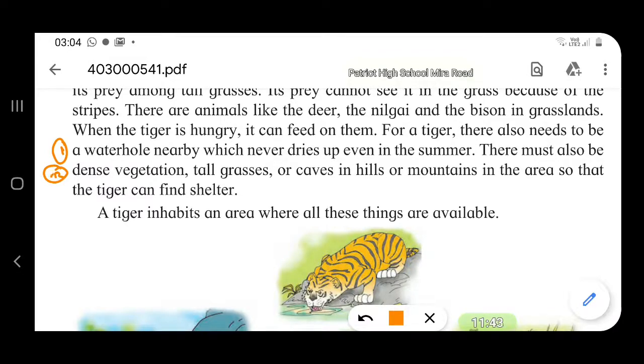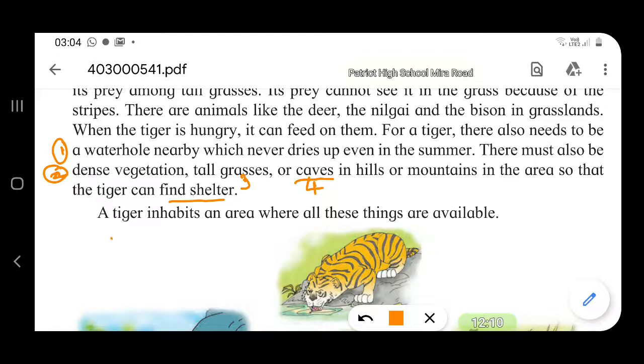Dense vegetation means too many plants or grass. Number three, tall grasses. Number four, caves in hills or mountains. Why does it need caves? For shelter. It can find shelter in it.